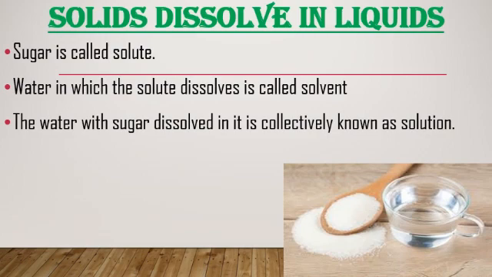When the sugar is dissolved in water, that sweet water is known as solution. So solute plus solvent is equal to solution. Solute is sugar, solvent is water. So sweet water becomes solution.